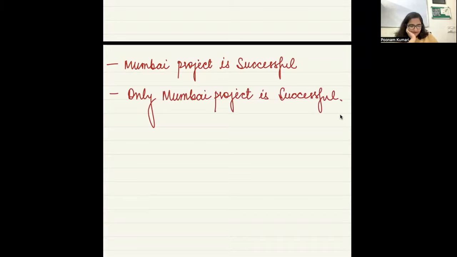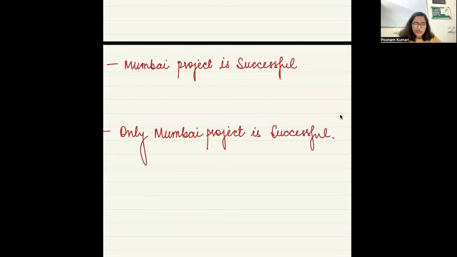Because if the Mumbai project is successful, it does not include the intersection. So only Mumbai project successful means what could have happened? The Mumbai project succeeded and what happened to the Delhi project? The Delhi project could have failed also, right? This is one thing.